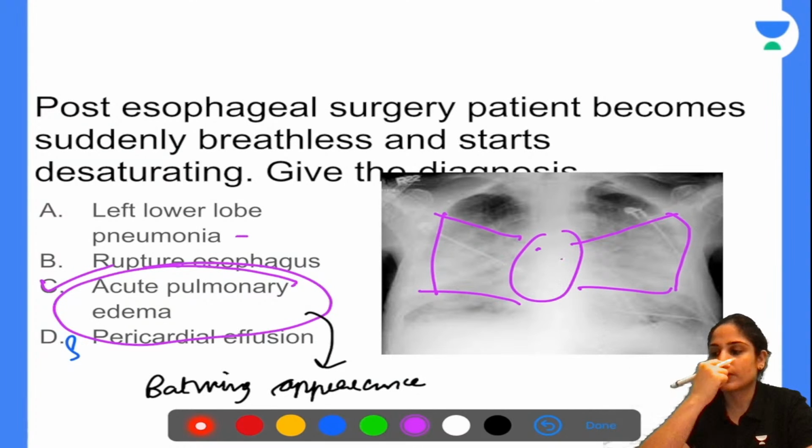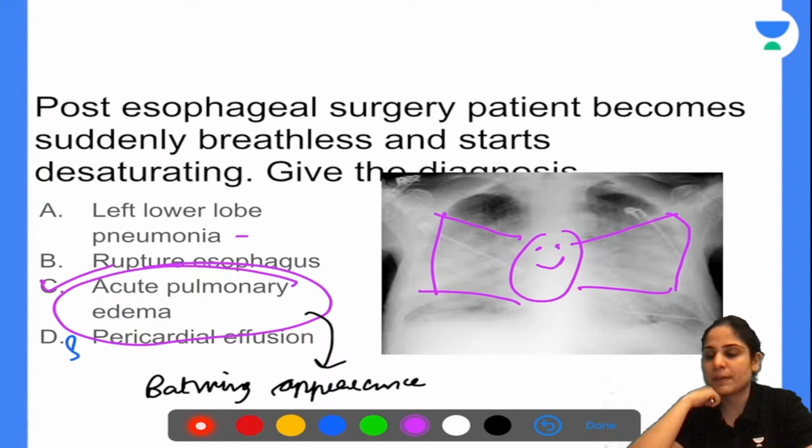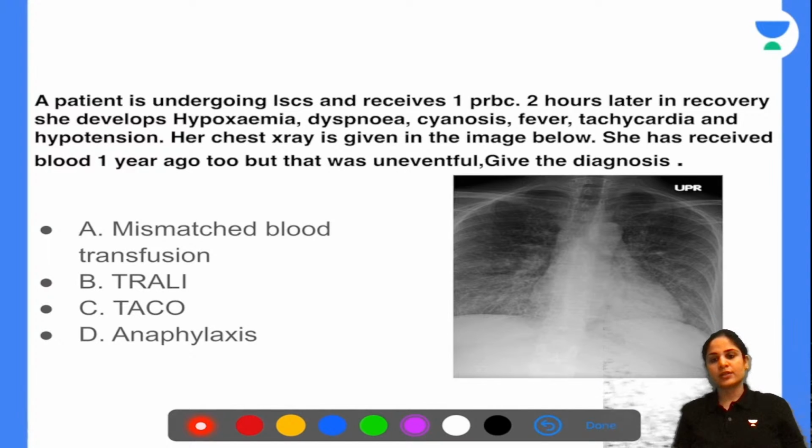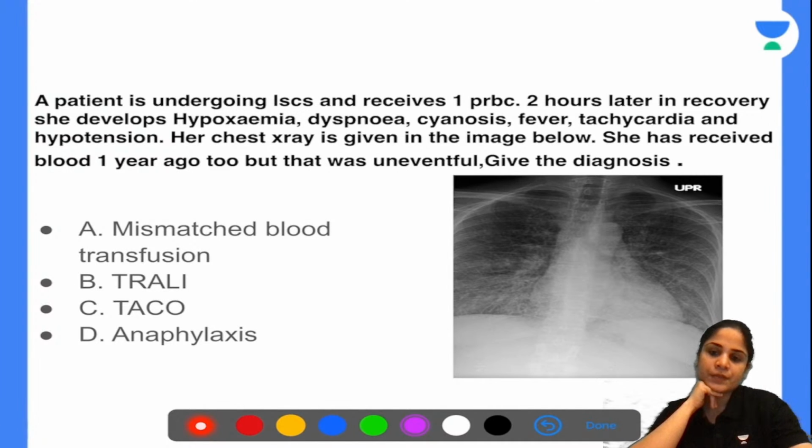A patient is undergoing LSCS and receives one packed red blood cell. Two hours later, in the recovery, she develops hypoxemia, dyspnea, cyanosis, fever, tachycardia, hypotension. The chest X-ray is given in the image below. She has received blood one year ago also, but that was uneventful. Give the diagnosis in this case. Mismatched blood transfusion, TRALI, TACO, or anaphylaxis. Now, I know you have seen a similar question before, and we have discussed each and every option. So hopefully this time you all will not make a mistake in this.